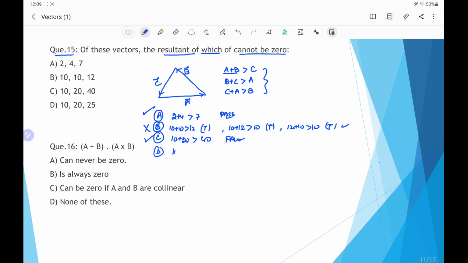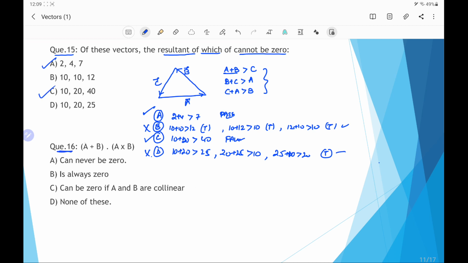And in D, 10 plus 20 is greater than 25, 20 plus 25 is greater than 10, and 25 plus 10 is greater than 20. All these three are true. So this is not the possible answer as per the question. Hence option A and C are the correct option.